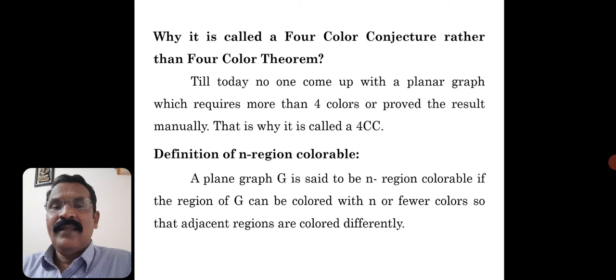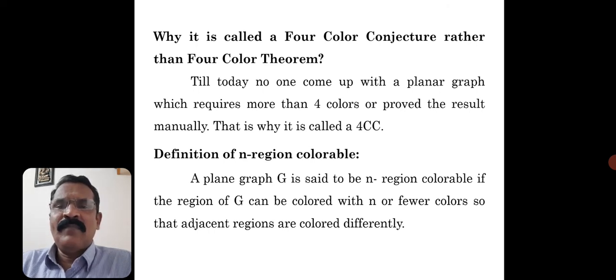As I said, the statement of the 4 color conjecture is that every planar graph is 4 colorable, or any map, even the world map, is 4 colorable. No one till today has come up with a map which requires more than 4 colors.